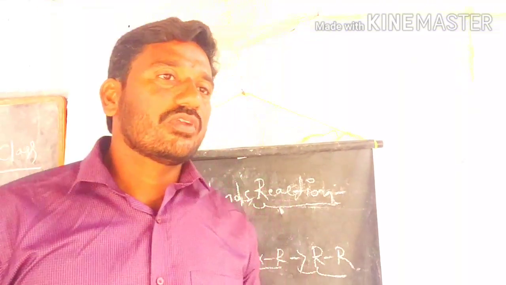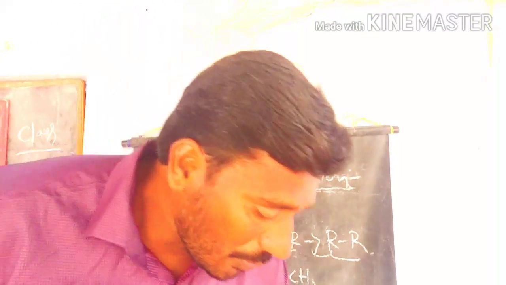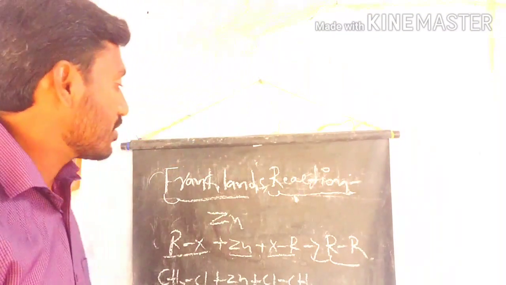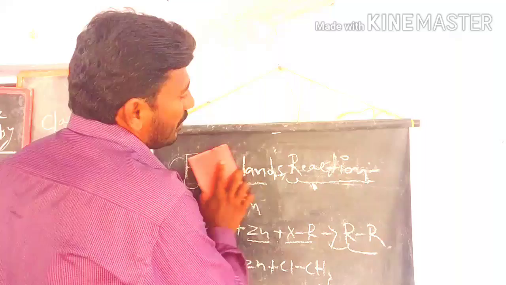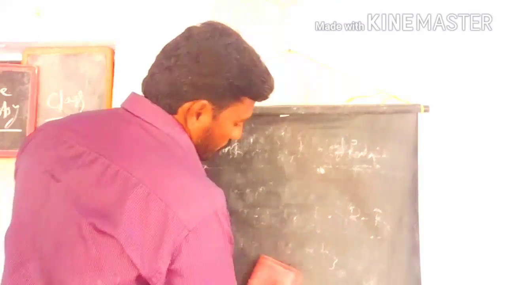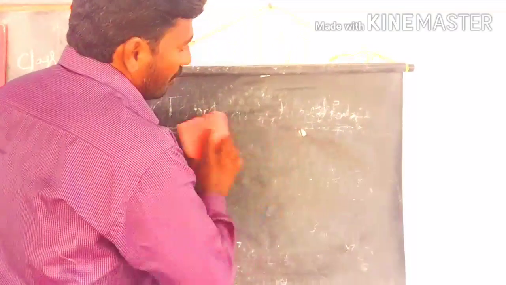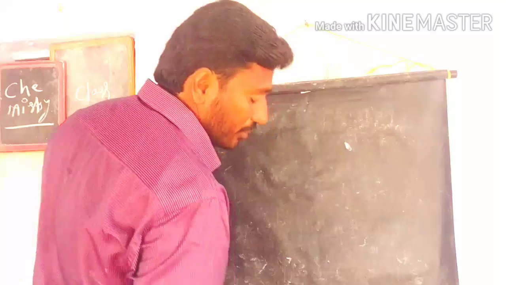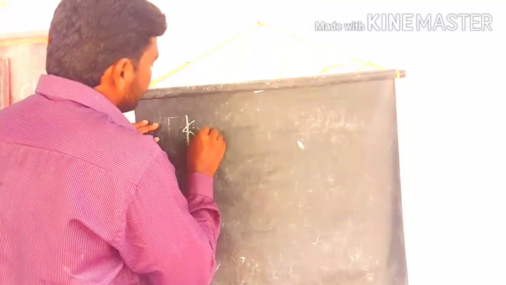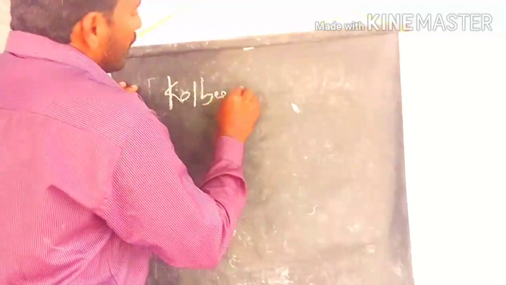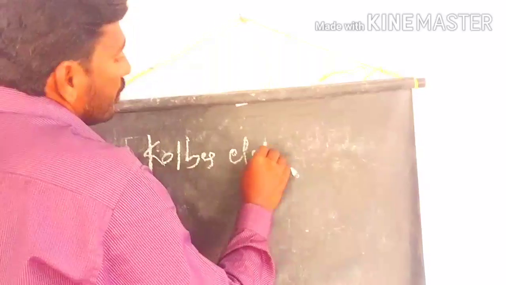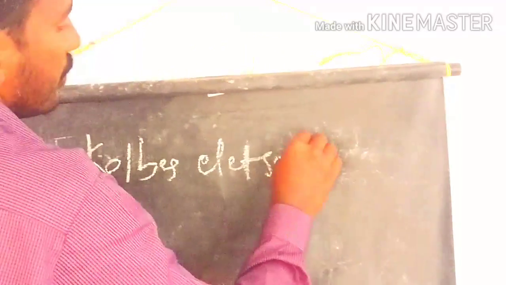Now let's discuss the Kolbe electrolysis reaction. This is also one of the important reactions to prepare alkanes. So, Kolbe electrolysis reaction. This is the seventh one, the Kolbe electrolysis reaction.